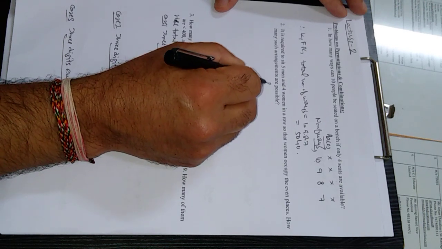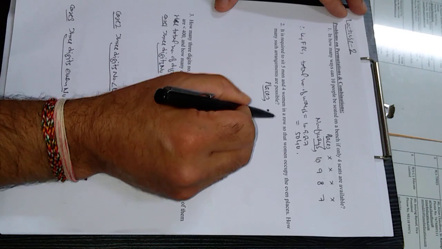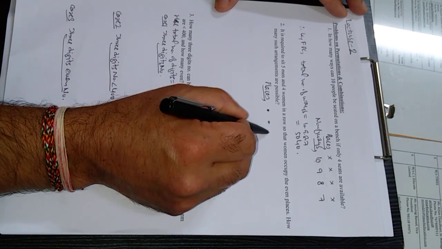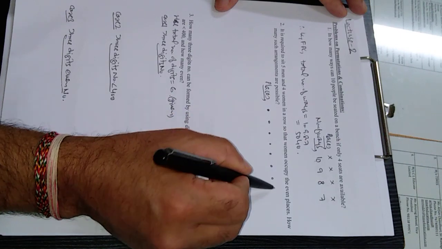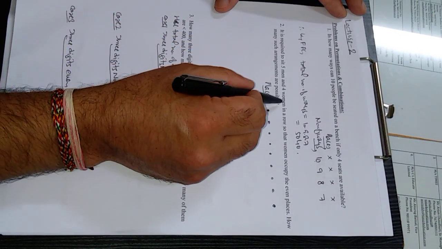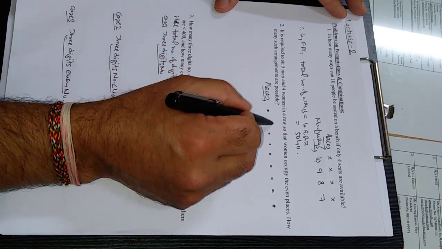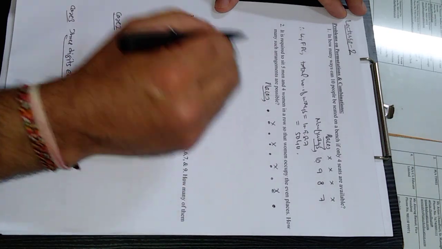So places: first place, second place, third, fourth, fifth, sixth, 7, 8, 9. Total 9 places are there, and women occupy the even places. Even places means second, fourth, sixth, and 8, because only 4 women are there.